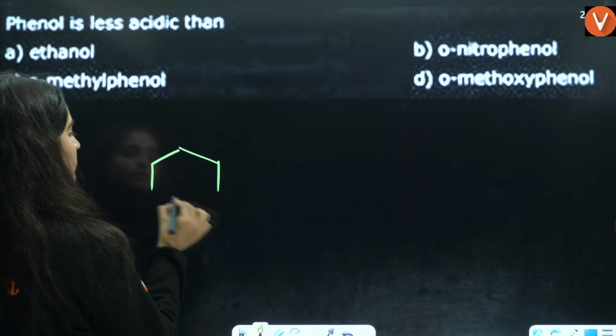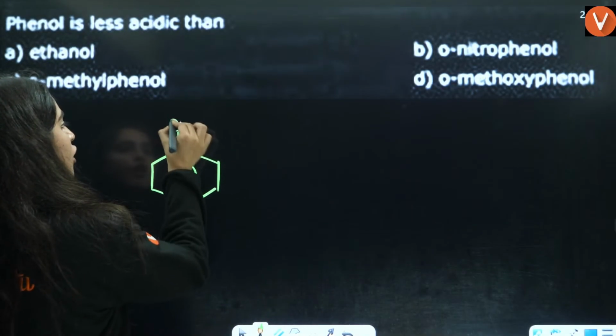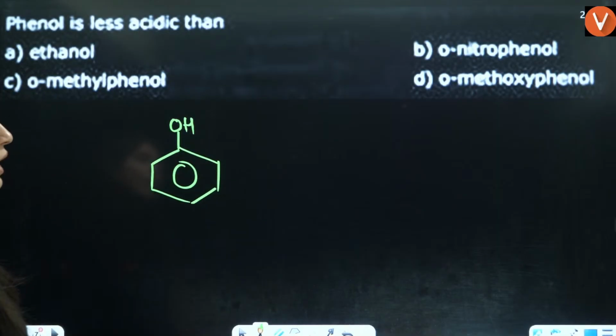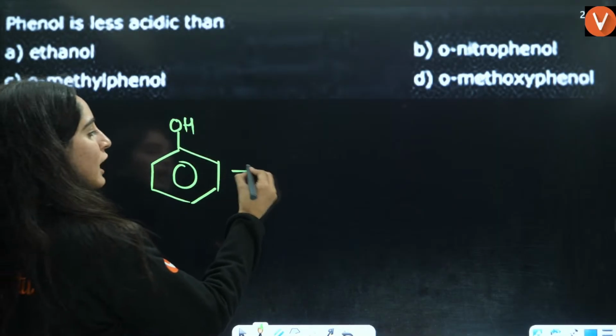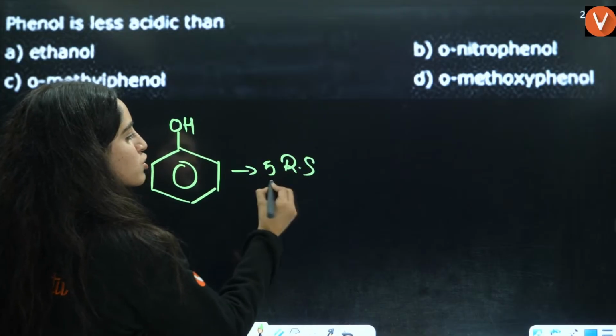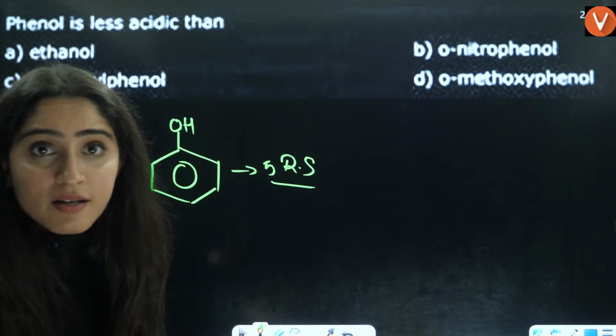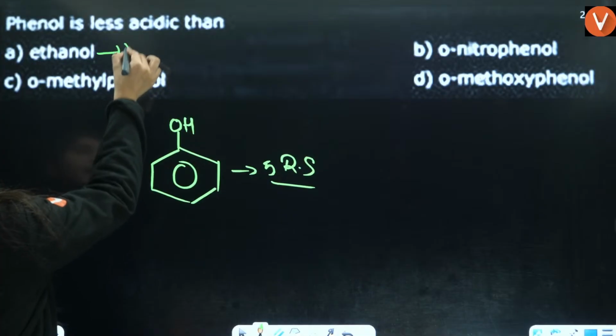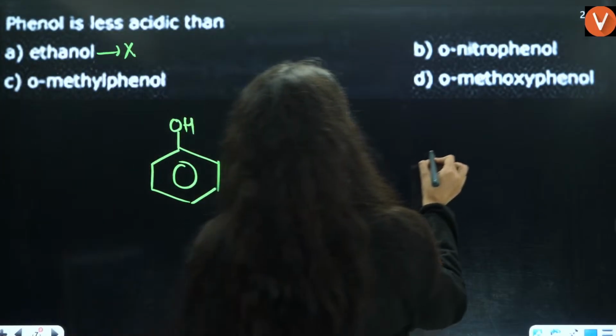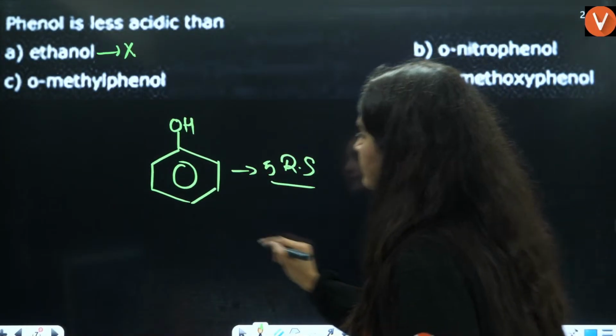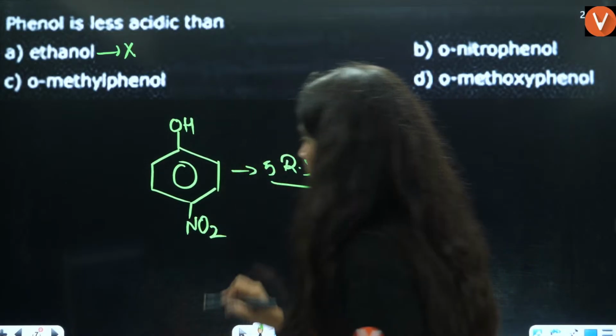Phenol is this. Okay, this is your phenol, right? From phenol, we can say that one is phenol, ethanol. We know that phenol has 5 resonating structures, so definitely it is more acidic than ethanol, so this cannot be the correct answer. Orthonitrophenol, guys, orthonitrophenol, this is where you have NO2 group over here.